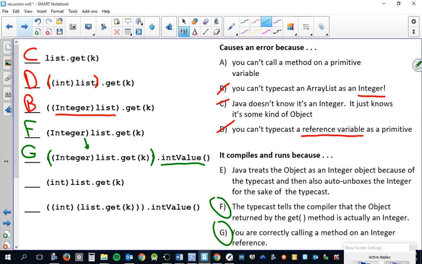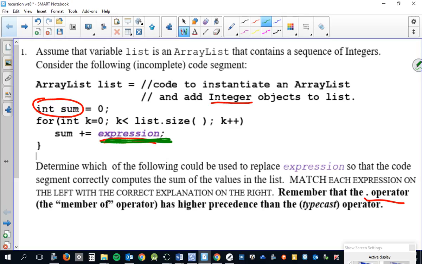So actually, if you look at the options, first of all, let's talk about the next one. The get is getting an integer object. This has got a little bit of magic here. What I mean is, you say you want to typecast the result of the get as an int. Java assumes it actually is an integer object and calls the int value method for you. Auto unboxes the int, and it works. In other words, the get would be getting you an integer object, which it is, and then it just changes it into an int, and that is what is passed on. And listen, if I have an int stored here, it just automatically will use the int as the sum.